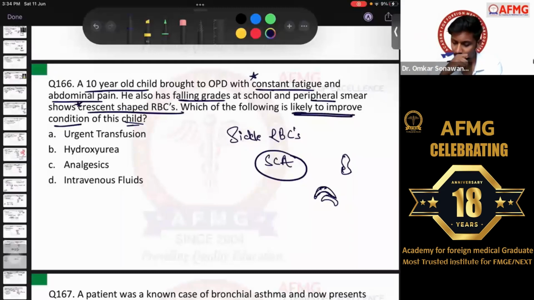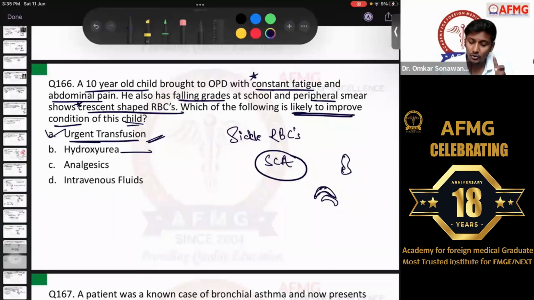Okay, so what is the following treatment option which is likely to improve his condition? So people were saying urgent, some people said that urgent transfusion was mentioned. So if urgent transfusion was mentioned, then definitely that would have been the best answer, because urgent transfusion will definitely help improve the condition of the child. Immediately. So if the patient comes to you in sickling episode, remember what I said, if the patient comes to you in sickling episode, definitely you need urgent transfusion.